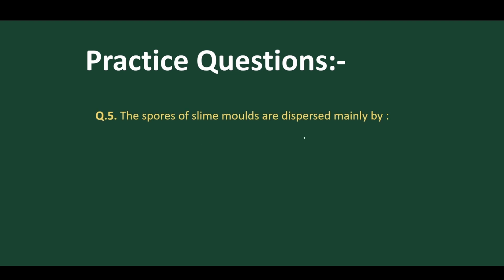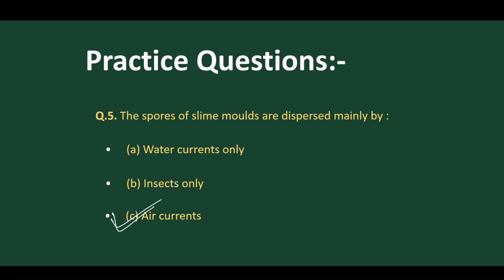The spores of slime molds are dispersed mainly by air currents. We have discussed this. They are mainly dispersed by air currents, not by birds. So these all are wrong.